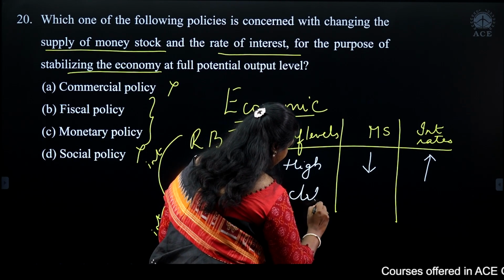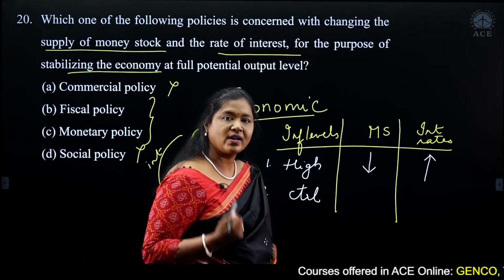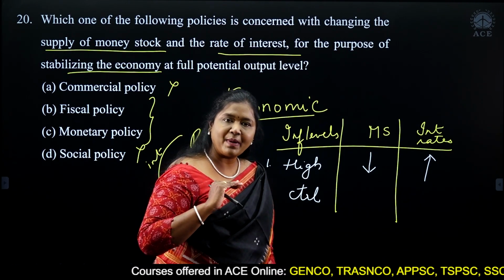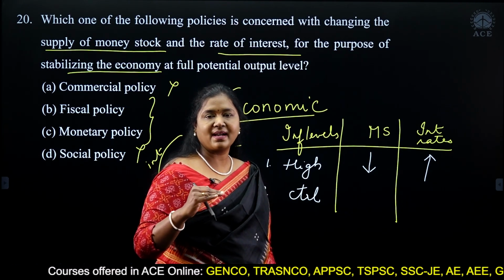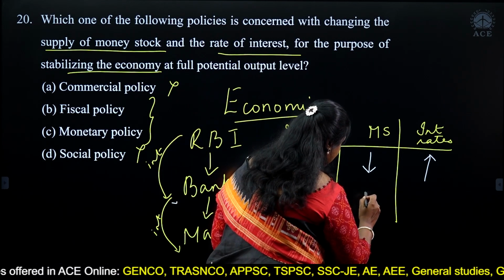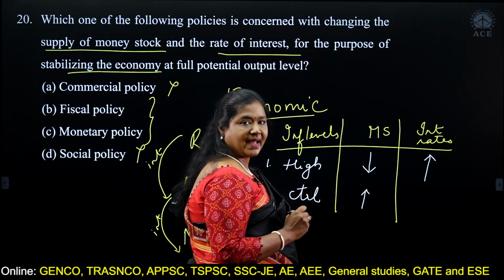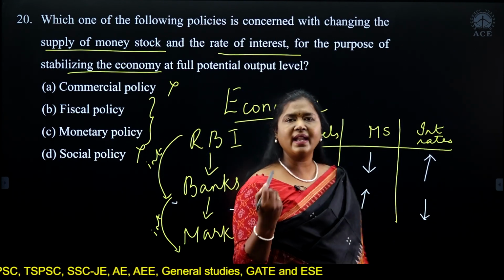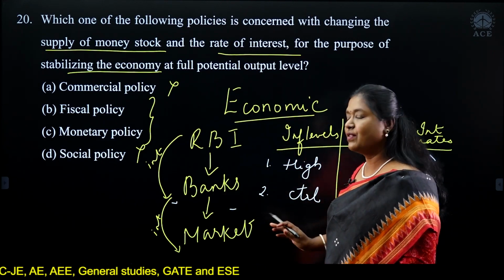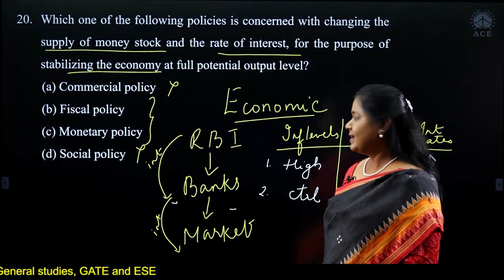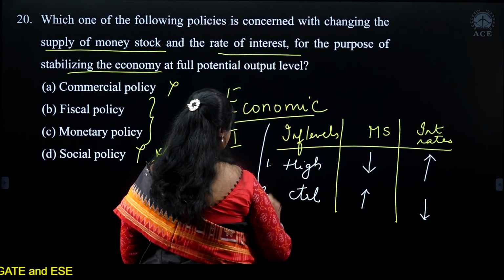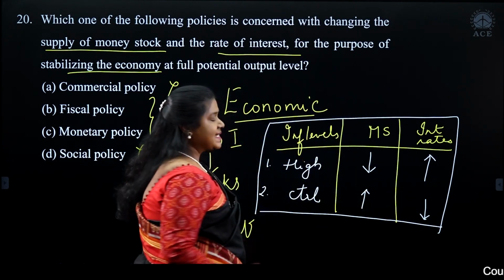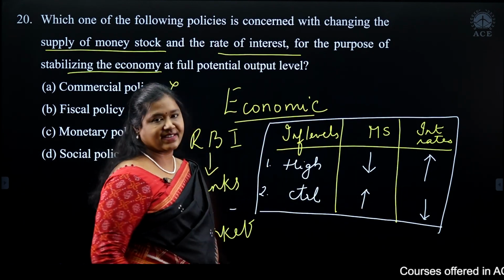then what happens? Inflation is fine, so RBI wants to pump money into the system, into the market. Therefore, it increases money supply. To increase money supply, it decreases interest rates. Obviously, you and I don't want to borrow at a high interest rate, we want to borrow at a low interest rate. I hope you all got the connection between inflation levels, money supply, and interest rates.